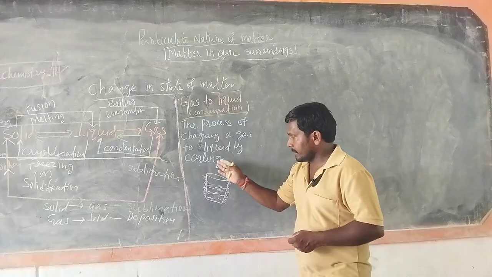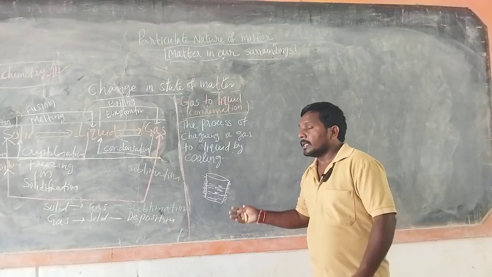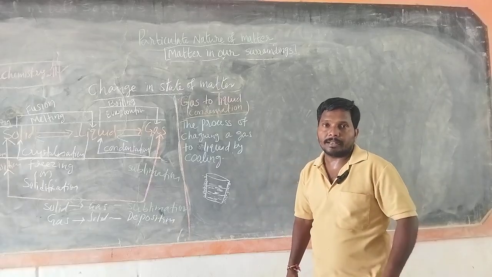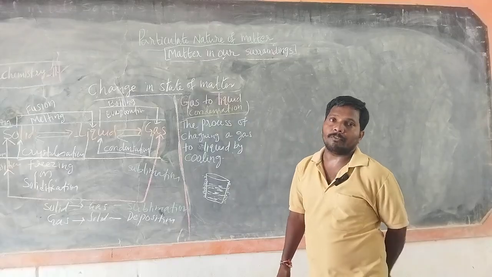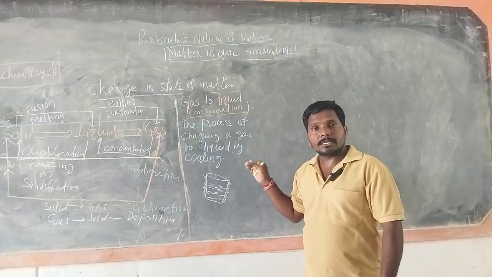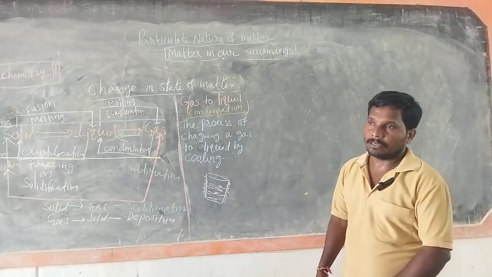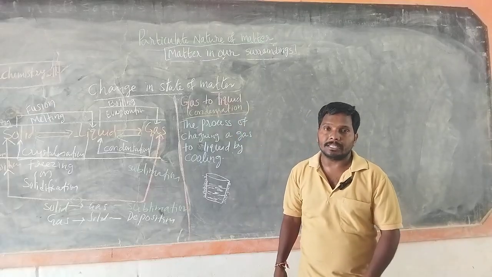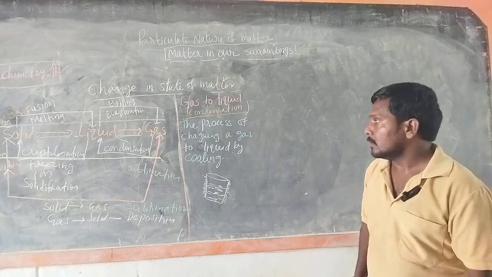Once they touch the surface of the container, they lose that excess energy and change into liquid. That means water vapor loses its excess energy and converts into water. Such a phenomenon is called condensation.